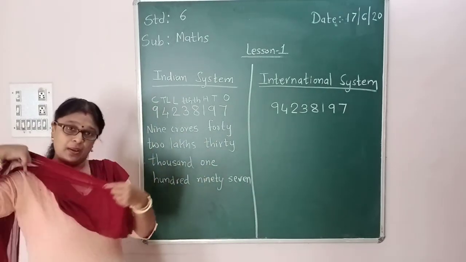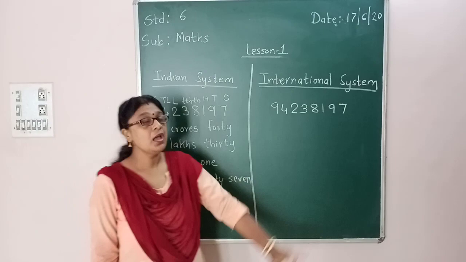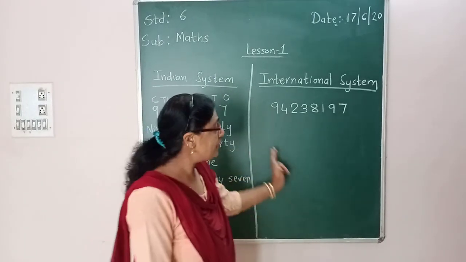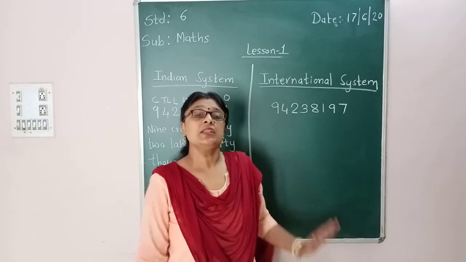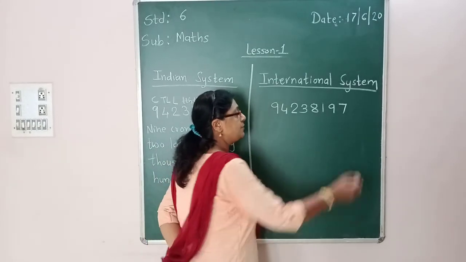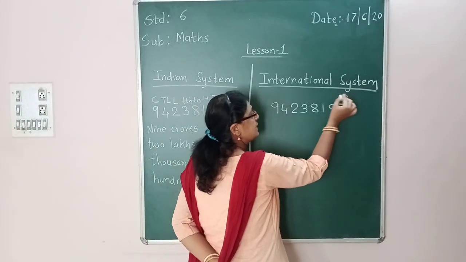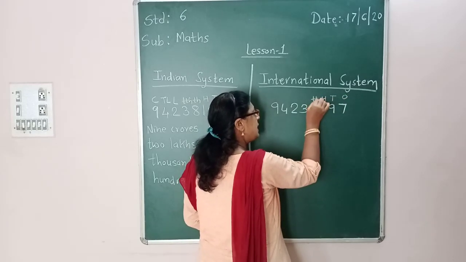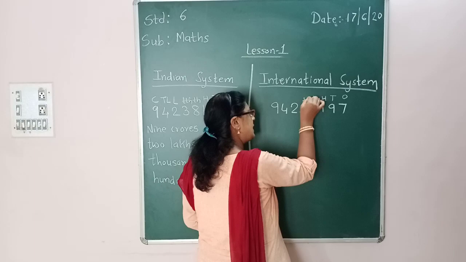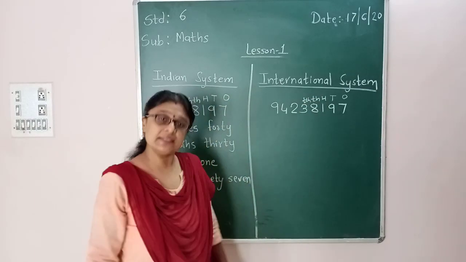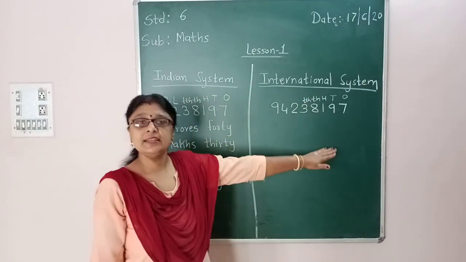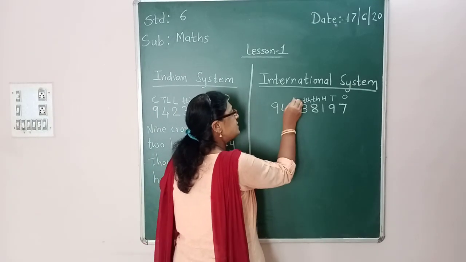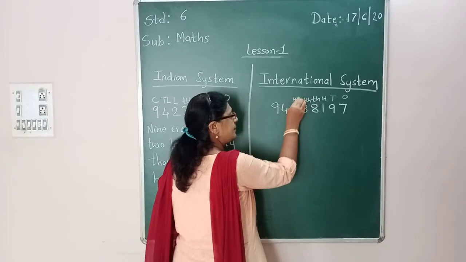Now the same number, how will you write it in the international system? According to the international system, the place values will be ones, tens, hundreds, thousand, 10,000. Up till here it is the same in the Indian and international systems. But then instead of lakhs, you write 100,000.